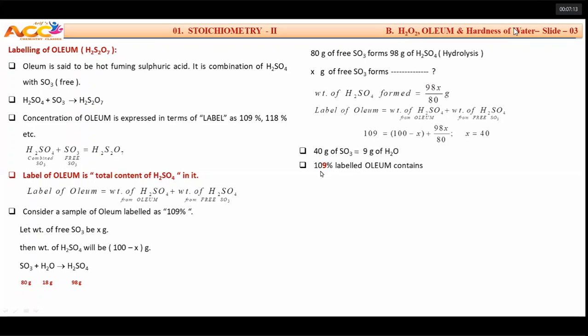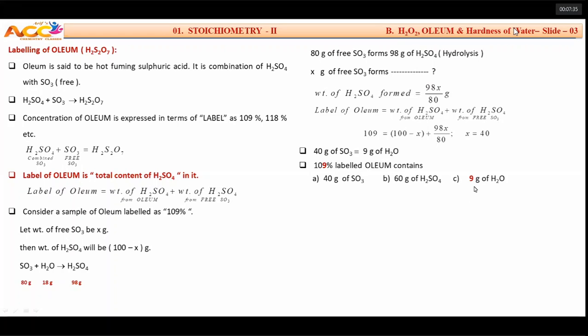How is it correct? 109% means 40 grams of SO3, and 60 grams of H2SO4, because it's 100 minus X. So 40 and 60, that is 100. To prepare this sulfuric acid, we have used 40 grams of SO3 and 9 grams of extra water.